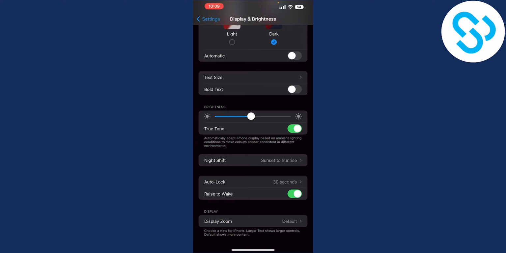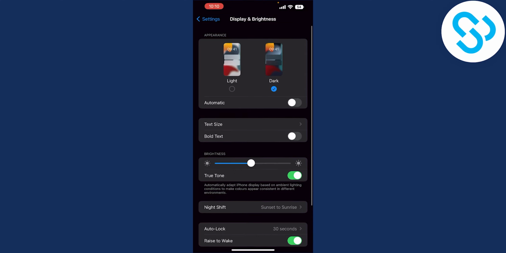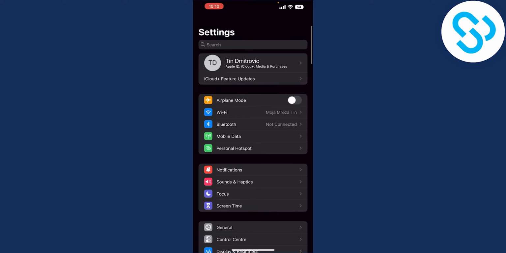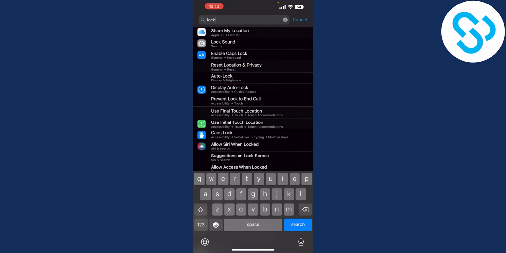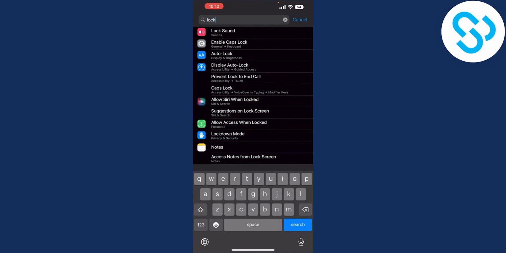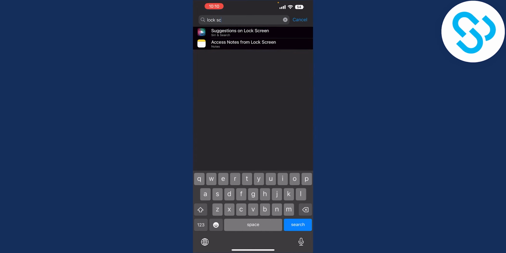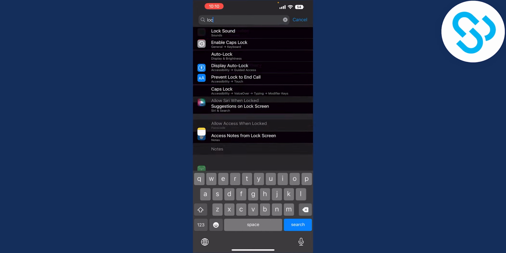Now, as you can see, I don't have always on display, but you will have the option to put always on display. Now, as you can see, we also have here a couple of other options, but currently I don't have it always on display. What you can also do is go here and type in lock screen like this, and then you should be able to also do it.